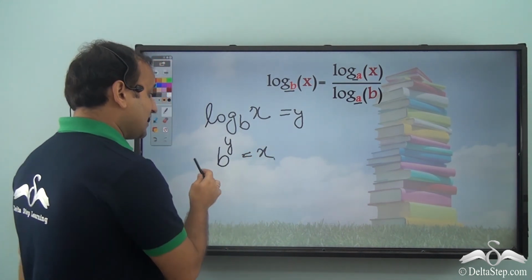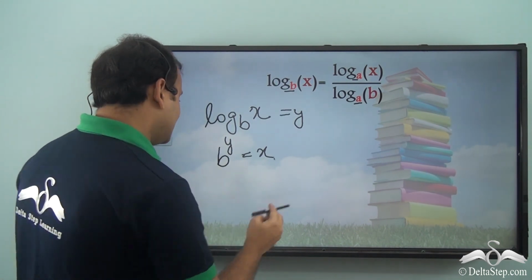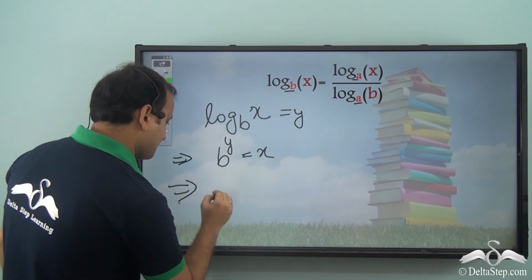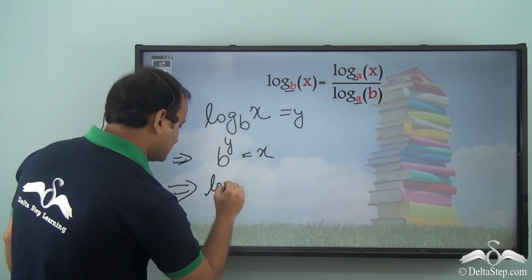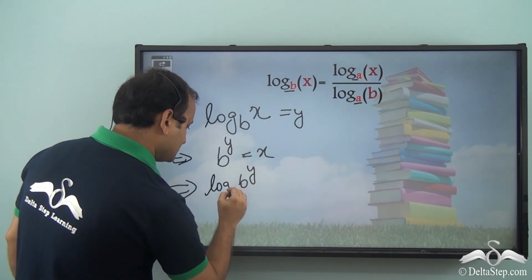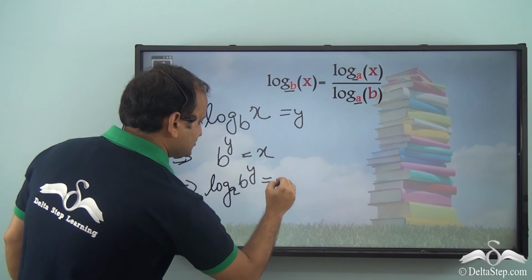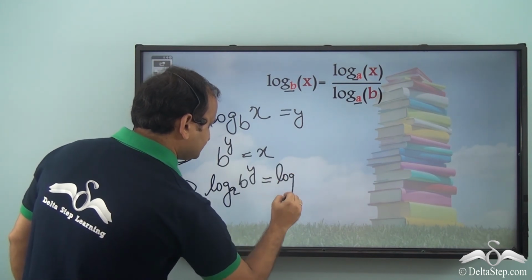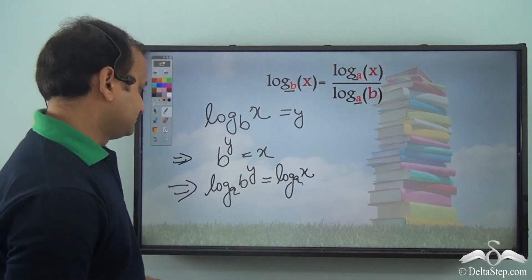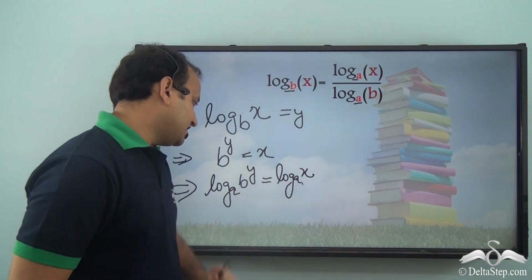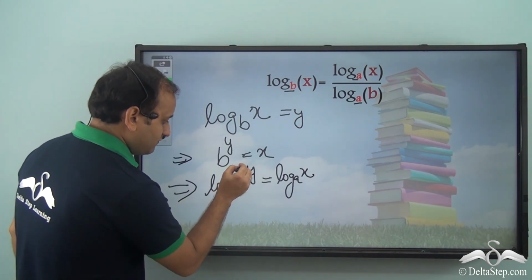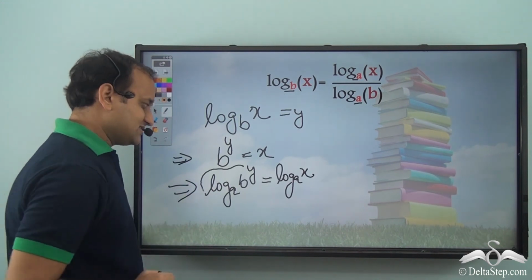Now if we apply log to the base a on both sides, then we can write it as log of b to the power of y to the base a is equal to log of x to the base a. So this is pretty perfect here. So now using the power law, we can bring the power down here, isn't it?